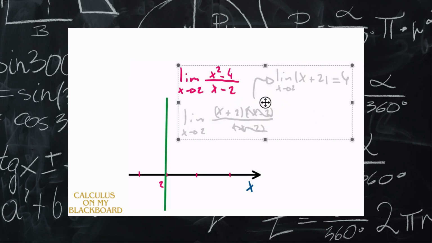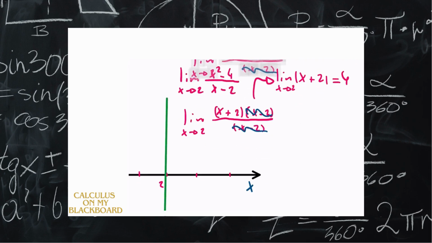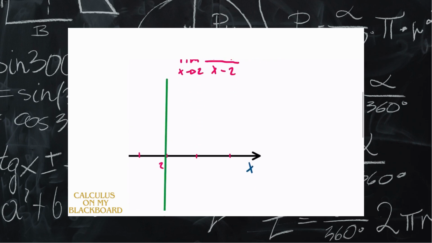So now we're going to see if this limit actually exists. But how can we do this? We got that if we factor and substitute, the limit of x tending to 2 is equal to 4. But now we need to do this test.